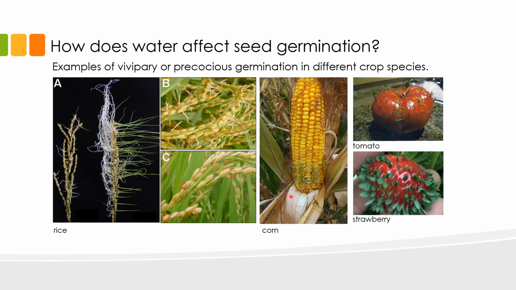In the case of corn, tomato, and strawberry, you can see the green shoots of the new emerging plant. This condition is most commonly induced by a combination of warm air and high humidity or moisture content in the air. This is something that you don't want in your crops. So imagine harvesting corn with shoots coming out of the kernels. You will not be able to sell your produce, and this means losses.